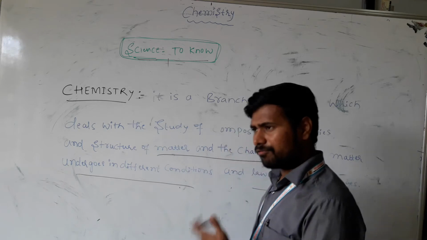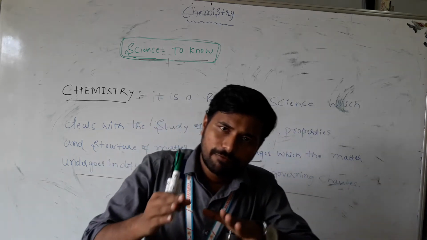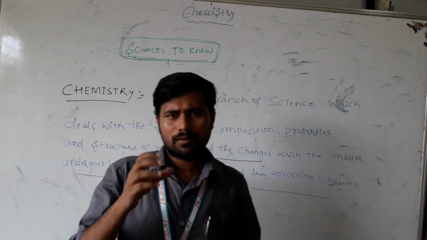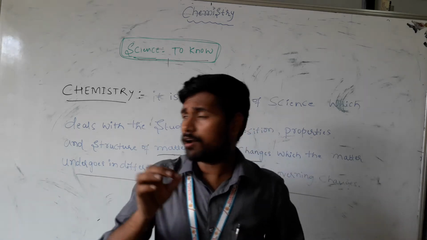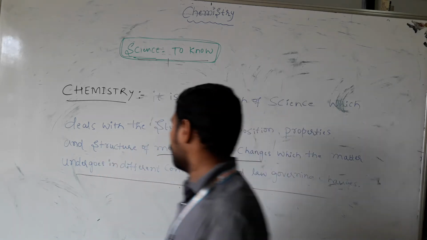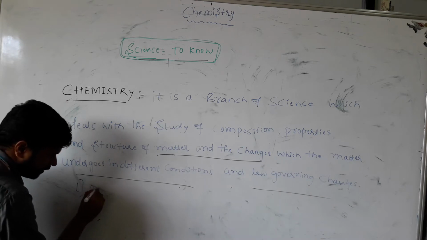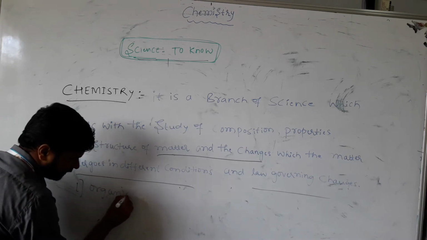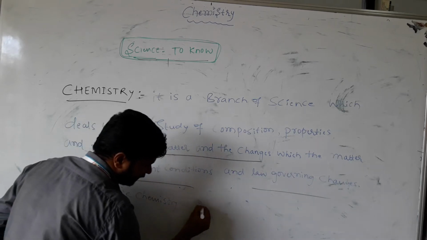Now, in order to understand chemistry in the best manner, and to go microscopically and study it better, we classify chemistry. First is organic chemistry. Second, inorganic chemistry.